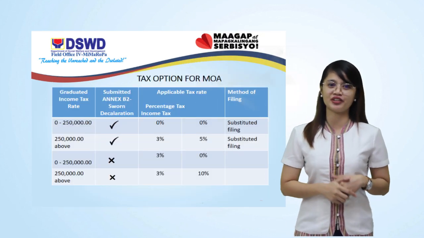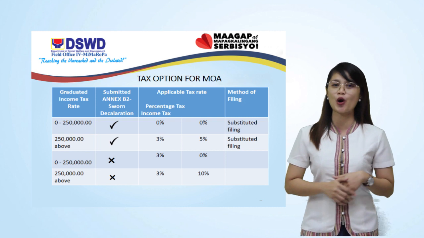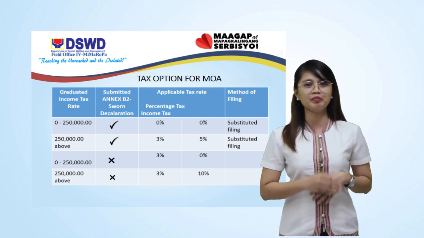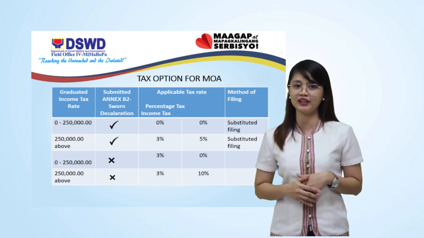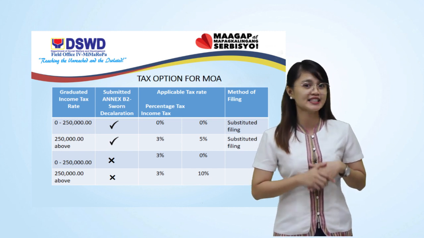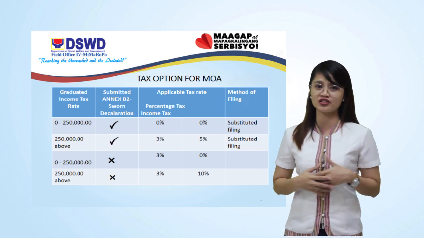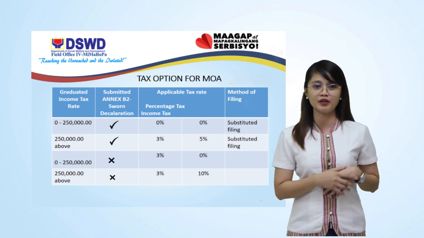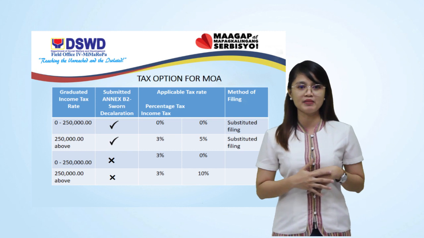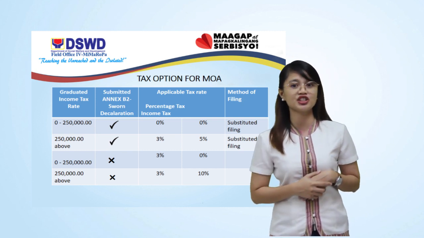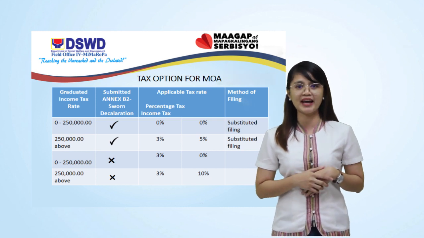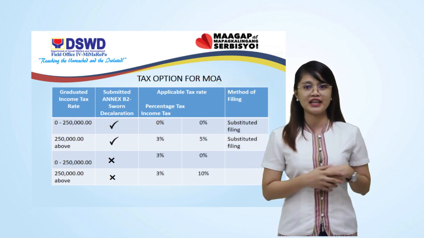This table illustrates the applicable tax for MOA staff. When you submit Annex B2, income of 0 to 250,000 pesos is not subject to any tax on gross receipts. 250,000 pesos and above is subject to 5% income tax and 3% percentage tax. For method of filing, substituted filing.